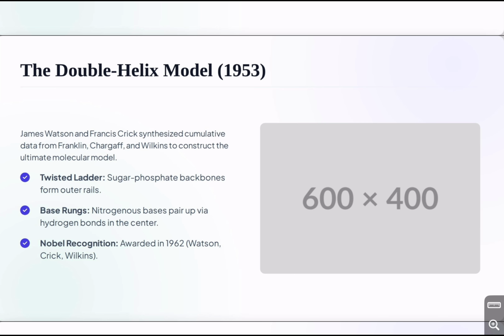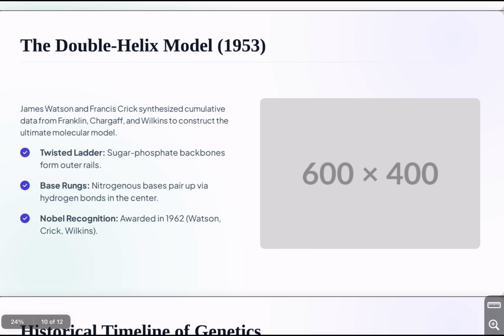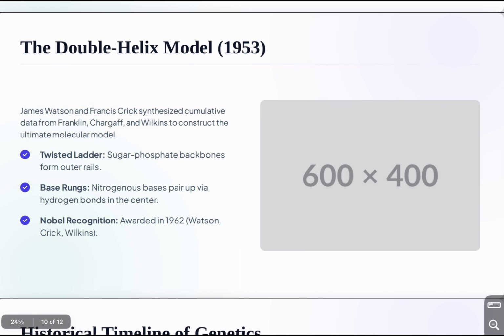Imagine a ladder. The two long sides of the ladder are the sugar phosphate backbones. The steps are formed by pairs of nitrogen bases. Now twist the ladder. You get a structure resembling a spiral staircase. That's the basic idea of the DNA double helix.